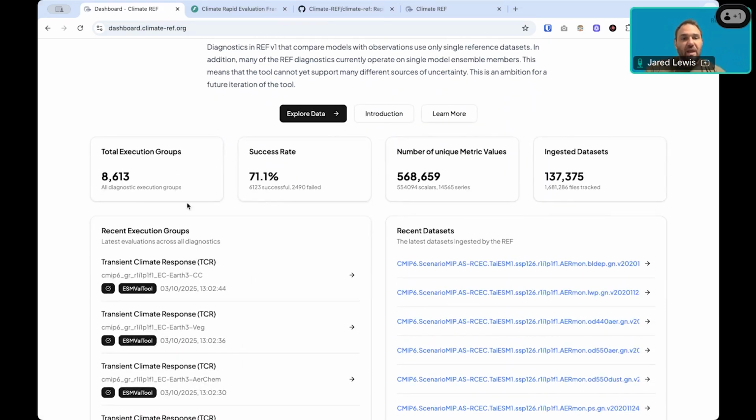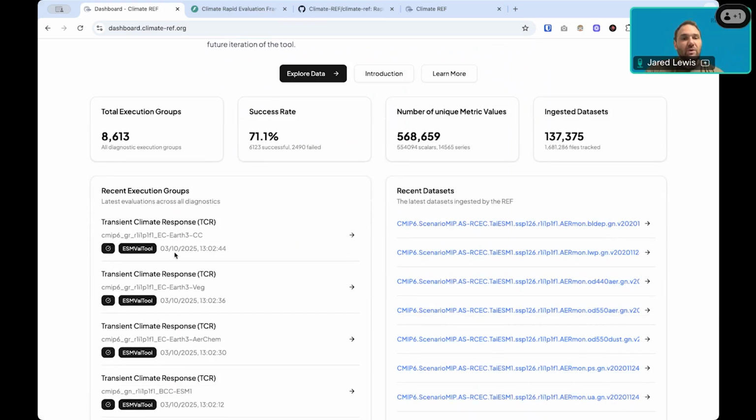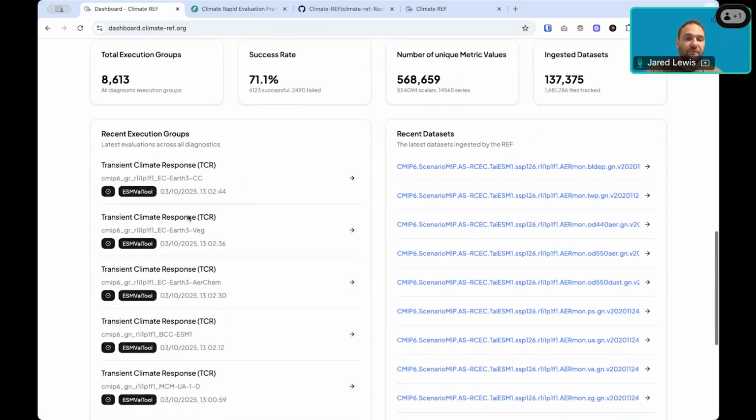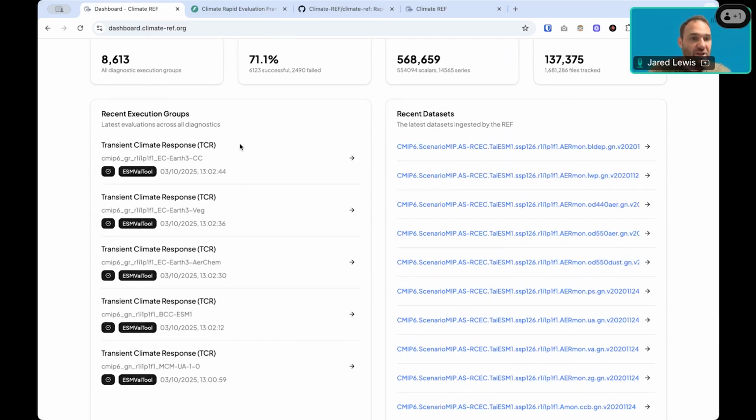Further down the page, we have the recent execution groups that we've run, so we can see whether they passed or failed. These are the 5 most recent executions that we've performed. This may not make too much sense at the moment when we're statically calculating CMIP6 results, but as new CMIP7 runs come online and we're integrated with the new next-generation ESGF infrastructure, as these datasets get published to ESGF, we'll see new execution groups appear here, as well as the latest set of data that we've consumed.